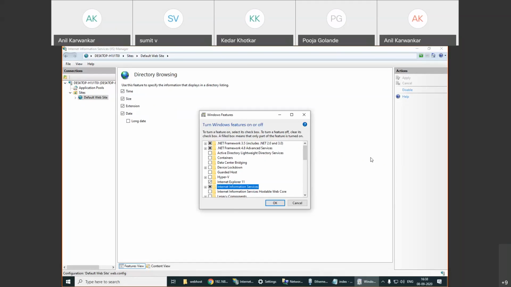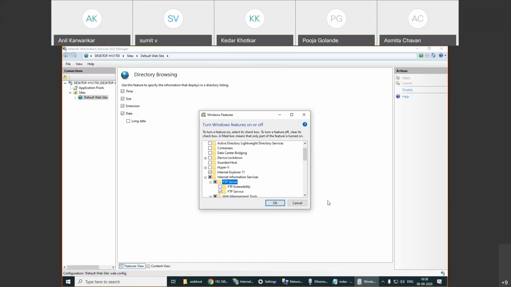These features are built-in supported for at least Windows 10 and Windows 8 operating system. Below Windows 8, you actually require the original CD for installing the Internet Information Services. For Windows 8 and Windows 10, it's not required. If it's not available, then there is a problem in your system. This particular feature, the Internet Information Services, must be available. In that, by default, web management tools and worldwide web services are selected. You can select it as the FTP server also.